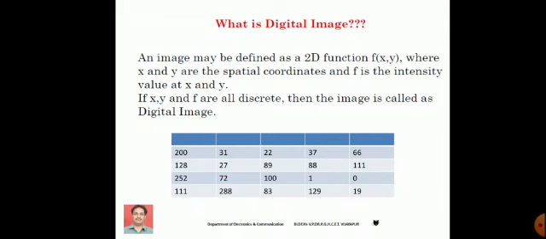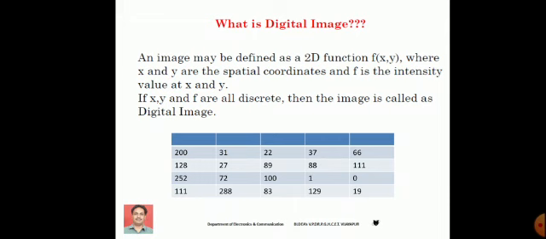If you look at the table, which is like a matrix, it is 4 by 5, 4 rows and 5 columns. Each location, say 1 comma 1, 1 comma 2, 1 comma 3 of the matrix, is like a coordinate point. And the value at these coordinate points, at a particular row and column position, indicates the intensity value. They may indicate either a gray level value or an intensity value. Okay. So according to the definition,